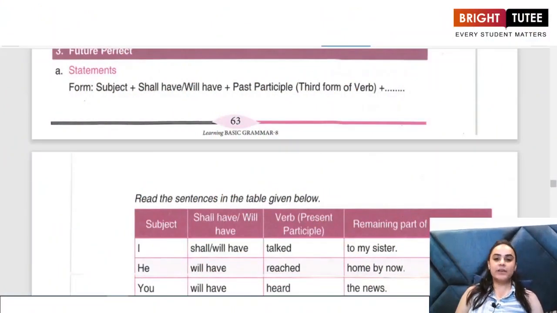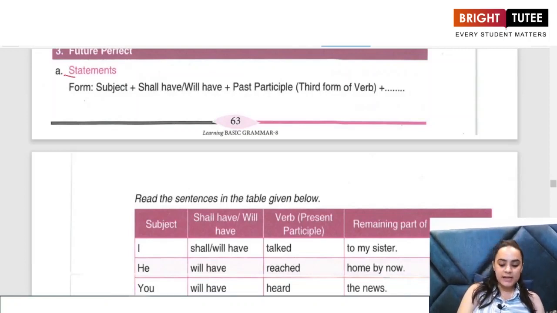In this class, we are going to continue with chapter 10 of class 8th Nagaland Board Grammar book, which is tenses and their uses. So far we've learned about the future tense, the simple future as well as the future continuous tense. In this video, I shall cover the future perfect tense, talk about its sentence structure as well as its uses. So let us begin with the future perfect tense.